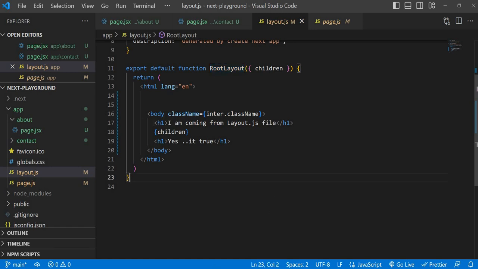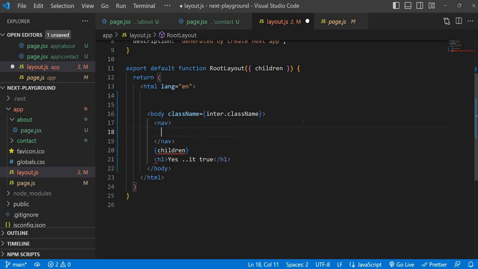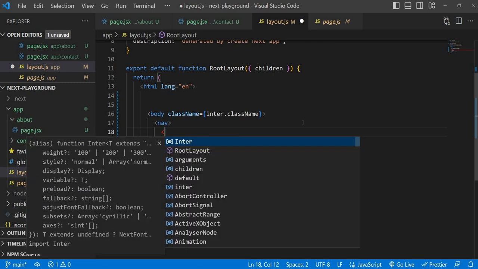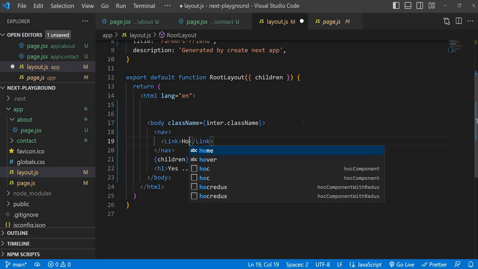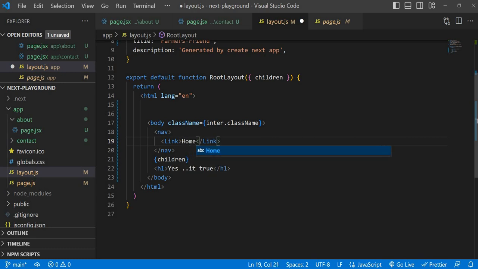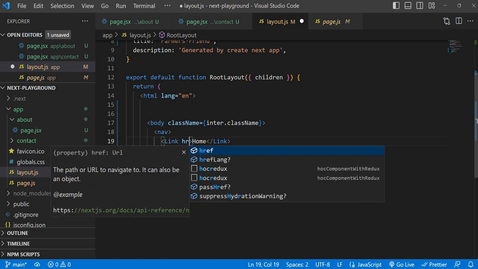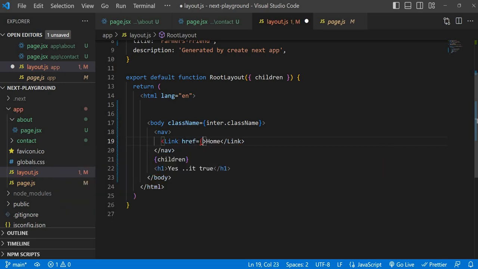Yes, we can add our navigation bar here. So I'm just putting a simple navigation bar. Here we need links, right? Link. So the first one is the home page. Just put Home, and href is just a forward slash.